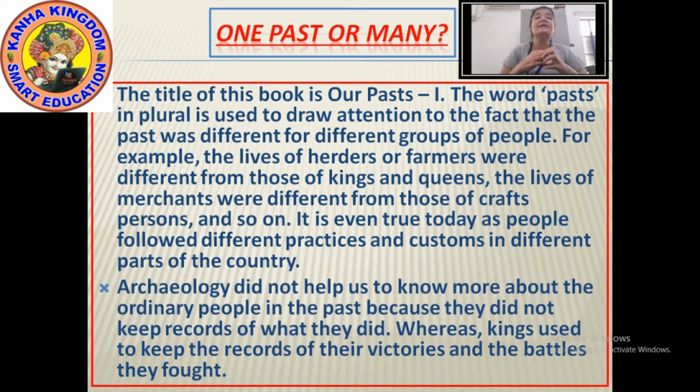Now, if I give you an example, for example, the lives of the herders and farmers were different from the life of the kings, queens, merchants and everyone. Okay. Now the life of the merchants were different from those of the craft persons, artisans and everyone. And even today, the people have different practices, different professions, different life and different customs in different part of the country.